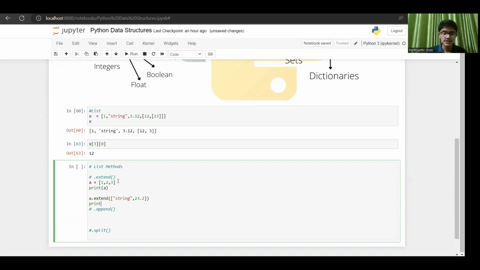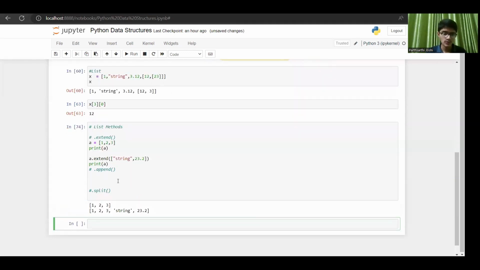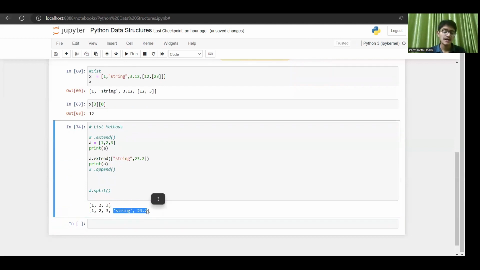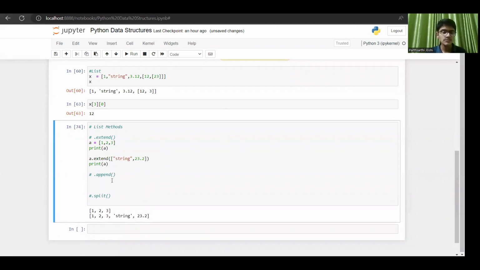And now I try to print a, and what I see, it gets extended, right? New elements have been added. Guys, a similar method is dot append. What it does is it also adds new elements to your list, but when you're using dot append, only a single element will be added to your list.